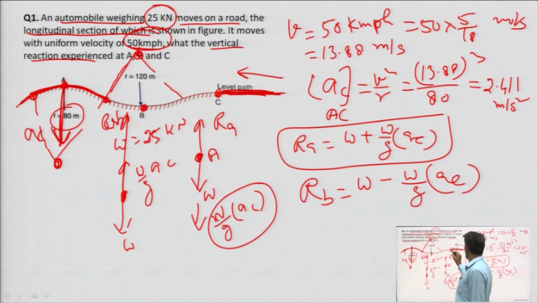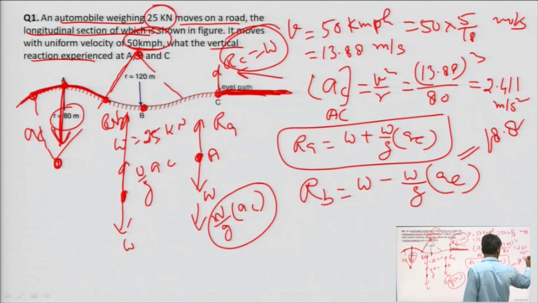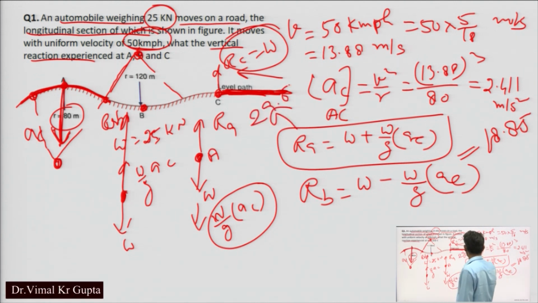Since this is the horizontal path, there will be no acceleration, so the reaction RC will be equal to W. In this case RB will be the smaller value, 18.85 after calculation, RA will be 29.07, and W is 25.